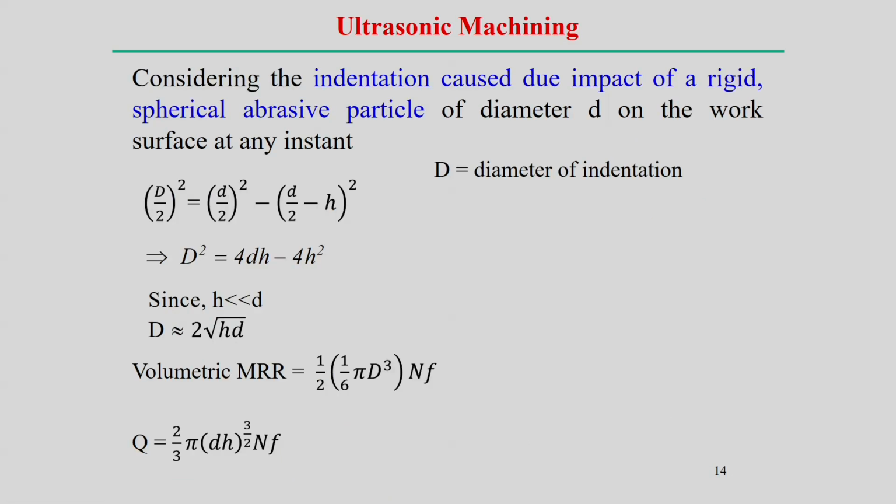Now, what do we model? First, we assume the indentation is caused by the impact of a rigid spherical particle of diameter d on the workpiece surface. For example, this is the workpiece surface and some spherical particle impacts on it. The diameter of the spherical particle is small d, and of course, the diameter of the indentation is capital D.